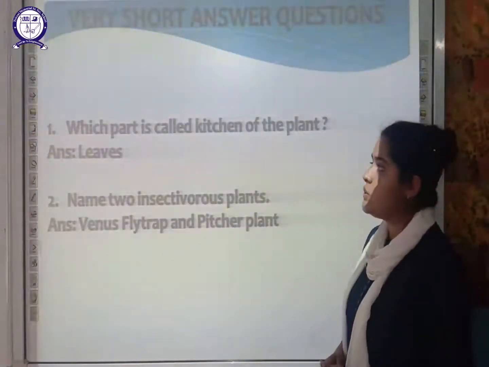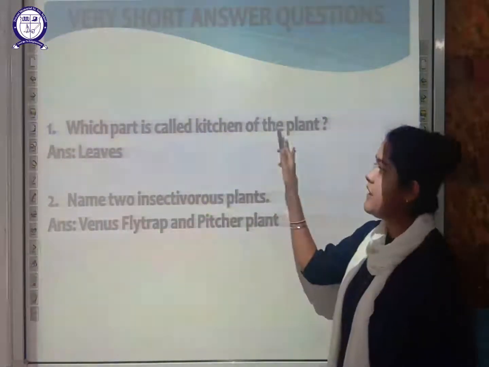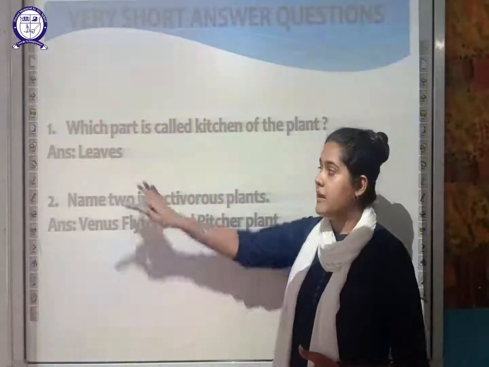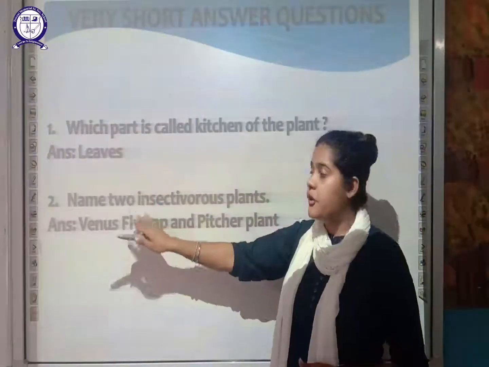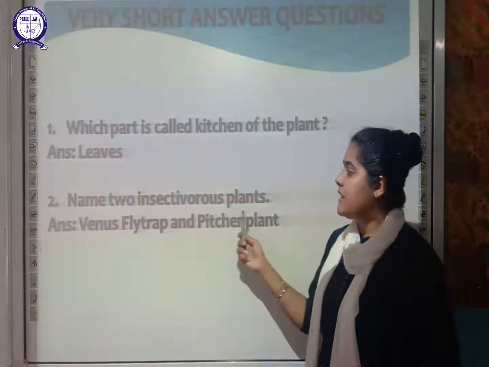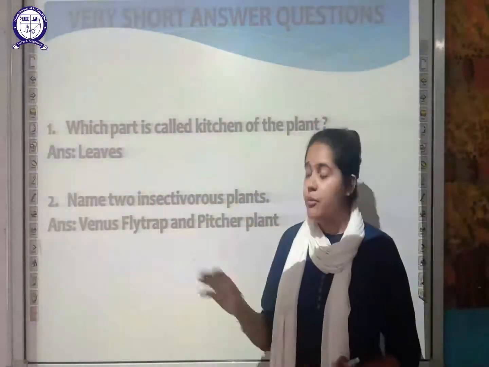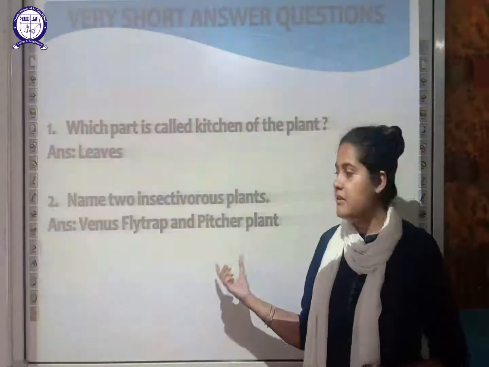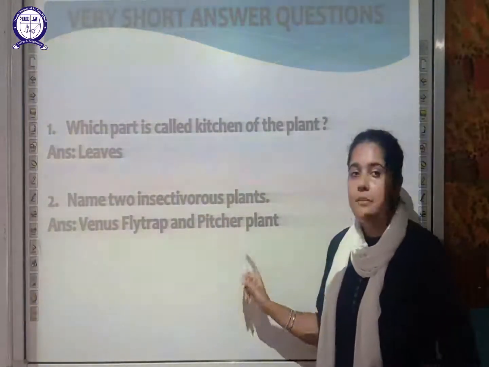Short answer question, students. Which part is called the kitchen of the plant? The leaves are called the kitchen of the plant because they prepare the food for the plant. Next is name two insectivorous plants. Remember the examples here: Venus flytrap and the pitcher plant.